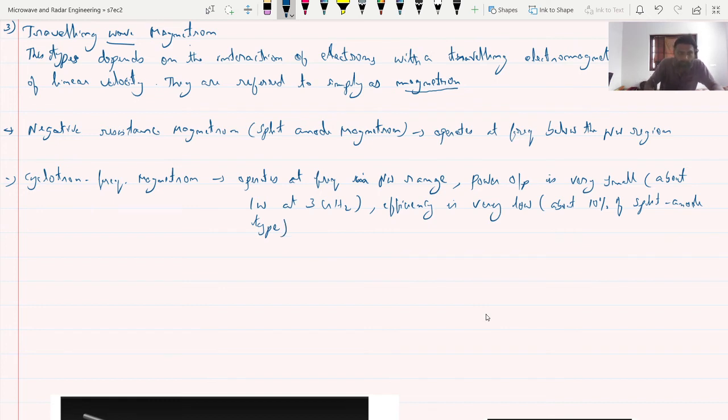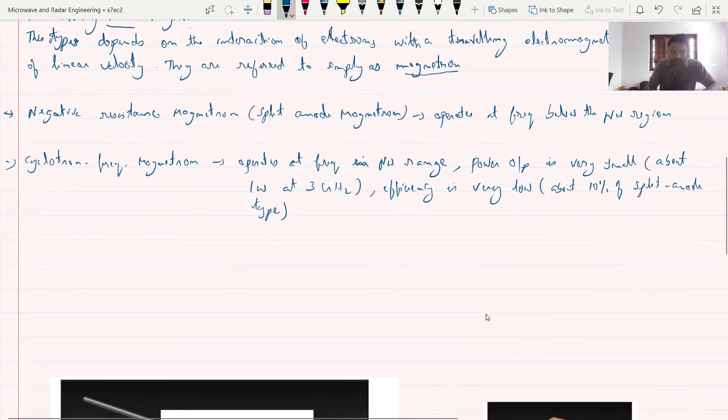So because of that, the first two magnetrons are not considered. No need to write that one. Okay, so we will discuss only the traveling wave magnetron, and the categories of traveling wave magnetrons.